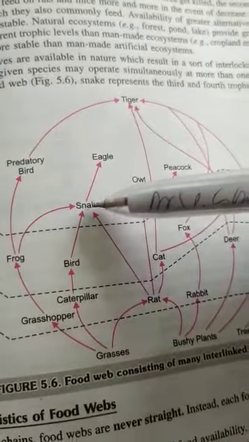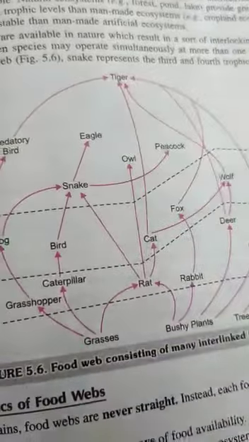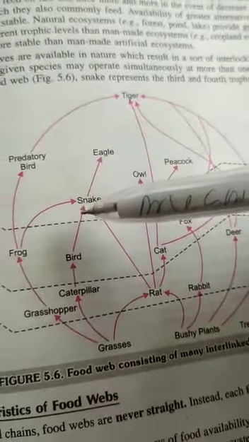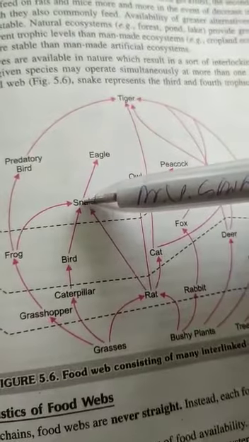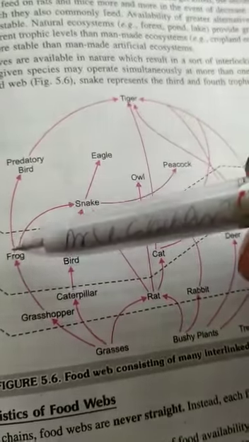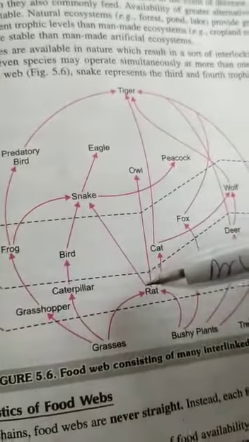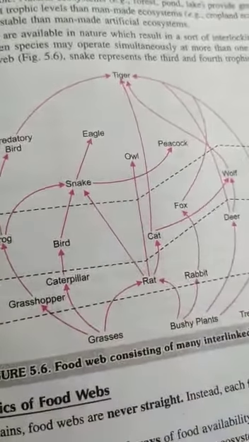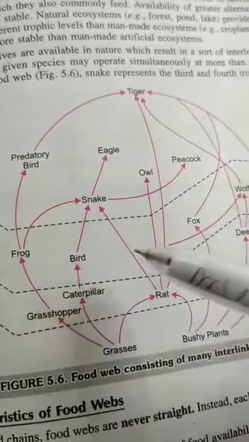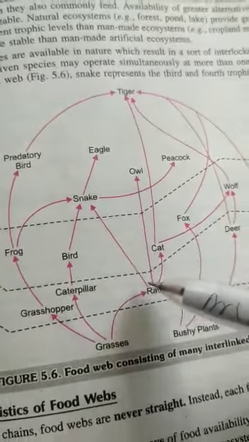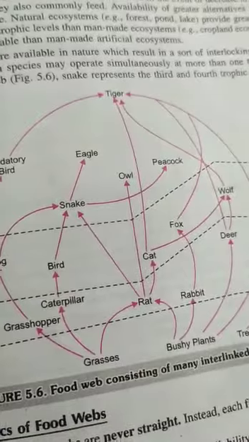So this snake occupies multiple positions at this very trophic level. It can eat this frog, it can eat this bird, it can eat this rat. So here this food chain and this food chain are interconnected with each other at various trophic levels.